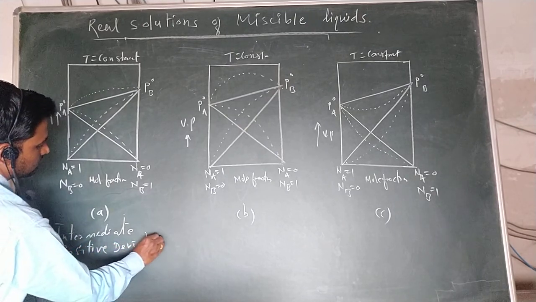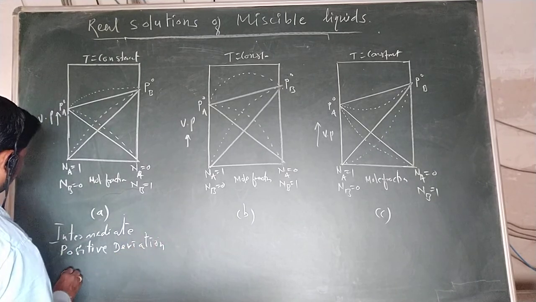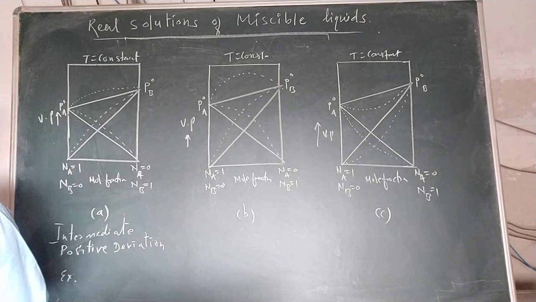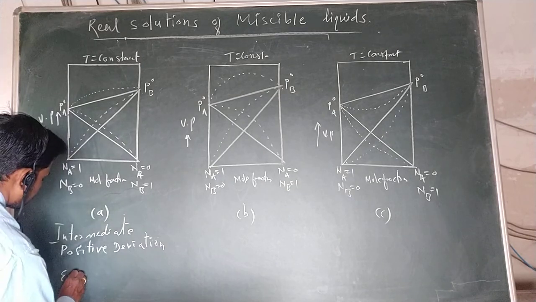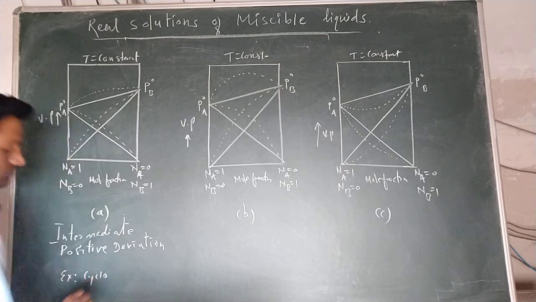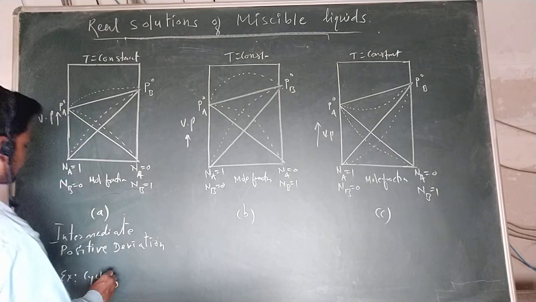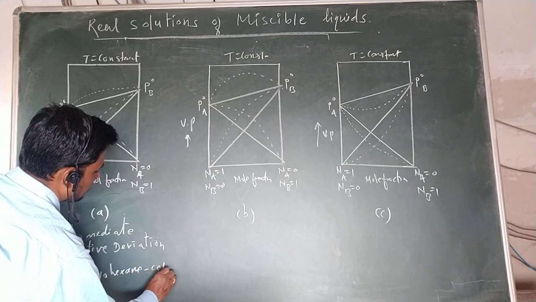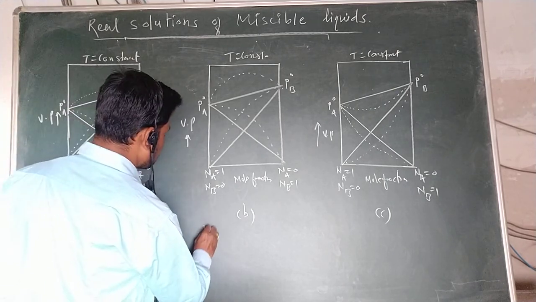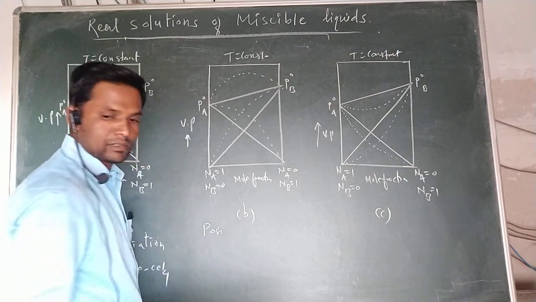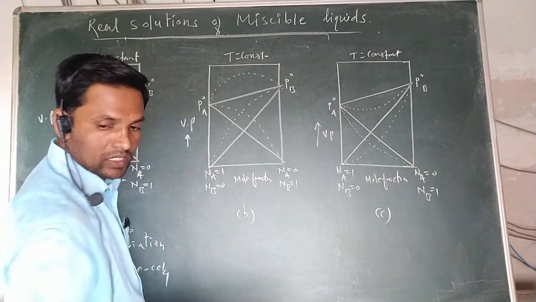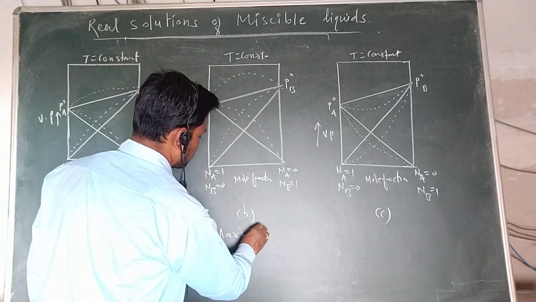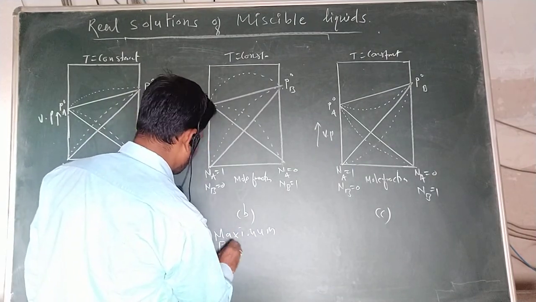Here I will write the example also, that is cyclohexane and carbon tetrachloride. Is it visible to you? Yes. Cyclohexane, carbon tetrachloride. And the second one is positive deviation, the maximum positive deviation.